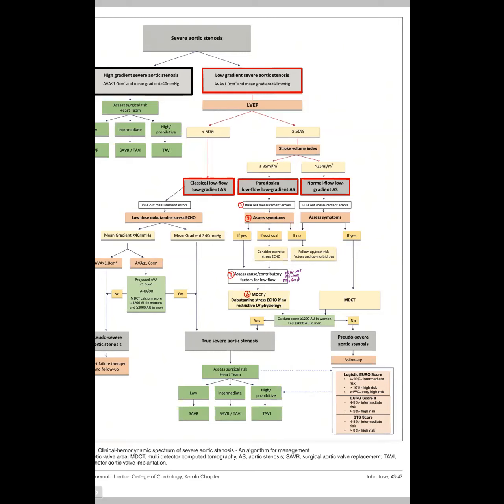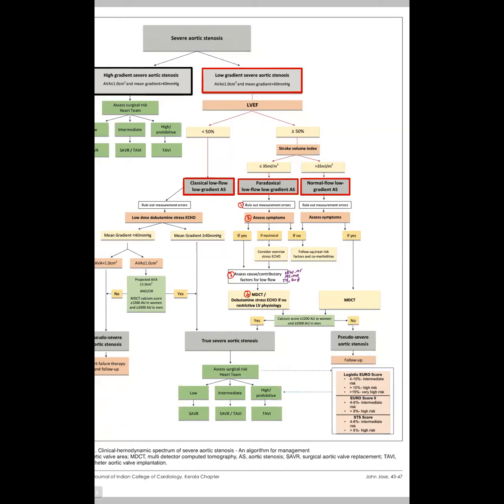So there can be a lot of things with respect to abnormal remodeling of the LV, where the endocardial excursion, which is what we measure in EF, can be preserved, but the actual stroke volume coming out might be low. So they say that there is actually a role in a good number of patients.